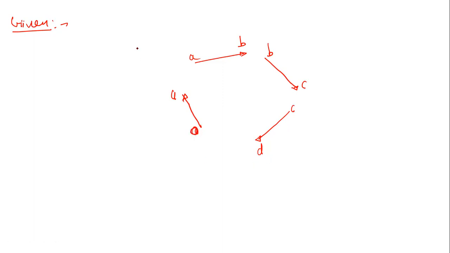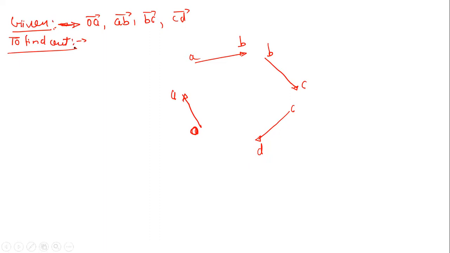Okay, so now in this case, let us say these are the things which are given to me, right? What is given? OA vector is given, AB vector is given, BC vector is given, CD vector is given, right? Now, what do we have to find out? Can anyone tell what we can actually find out here? Which parameter is possible to find out here?